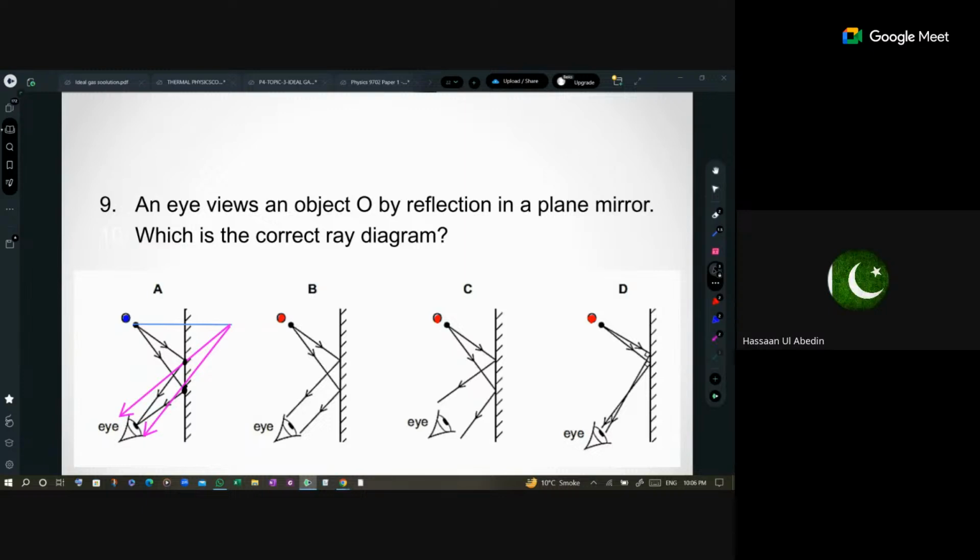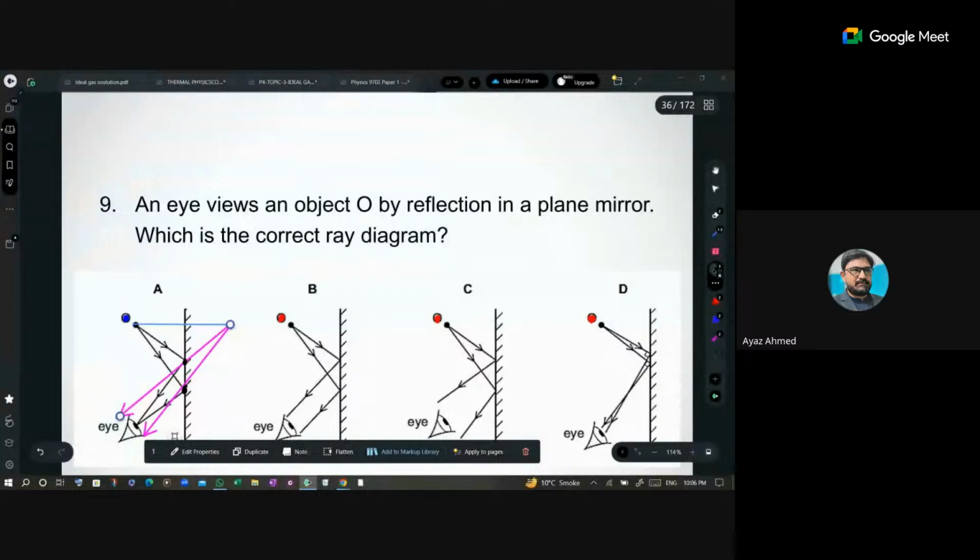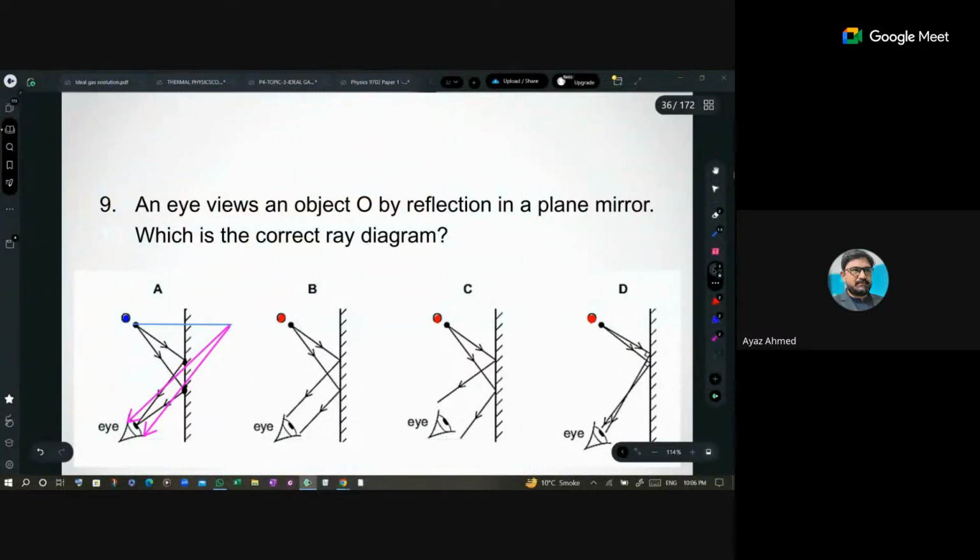It would diverge over here, right? If I make it over here, again it is diverged. The formation would be the same. So what is wrong in this one?